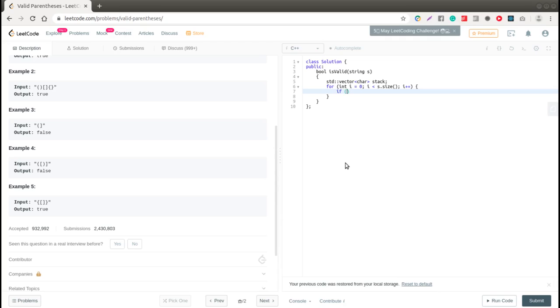So we'll check if our current bracket is an opening one. Then we will put it on top of our stack. We'll push it back.